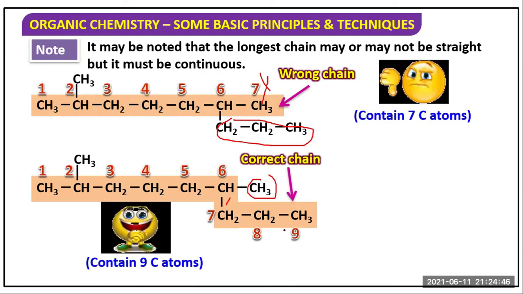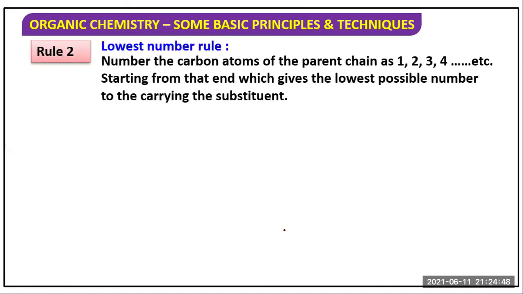Any problem? Rule 2, lowest number rule. Which was the lowest number rule? The carbons of the parent chain 1, 2, 3, 4, 5 etc. are numbered starting from that end which gives the lowest possible number to the carbon carrying the substituent. That means we will not number from here.